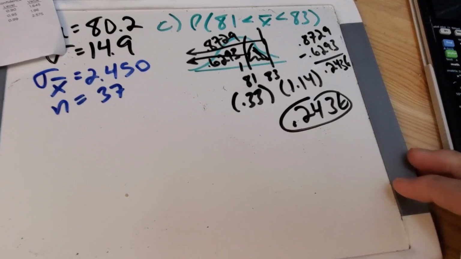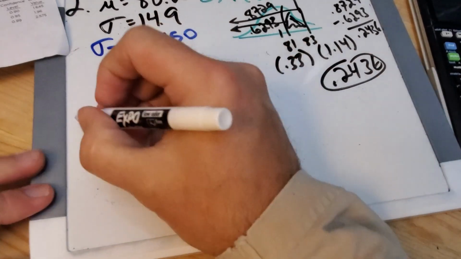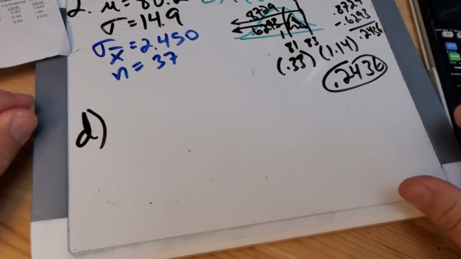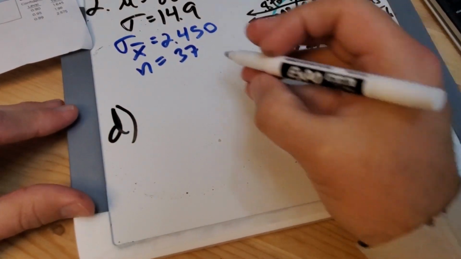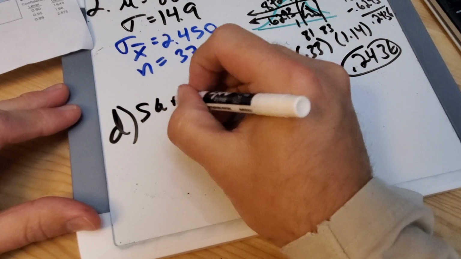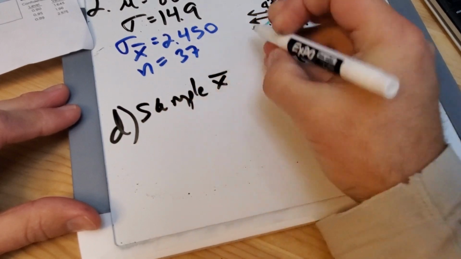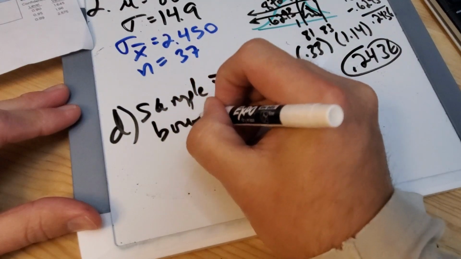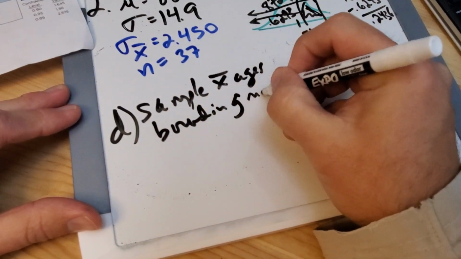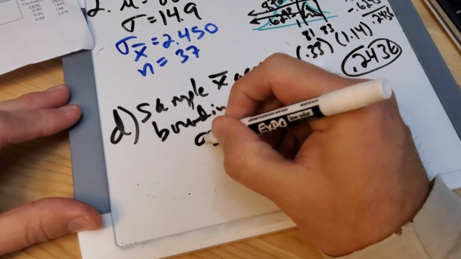All right. Oh, we're coming up on the hard stop of 15. It's going to be a little longer, 15 minutes. Too bad. Part D is a little bit weird. Sample mean ages bounding the middle 95%. So this has got a few weirdness things going on. Jeff, you can do it.